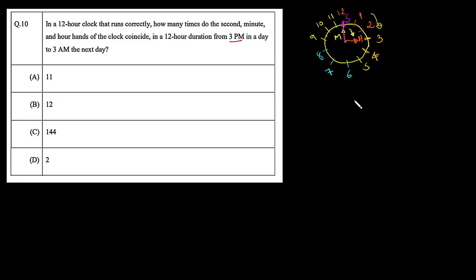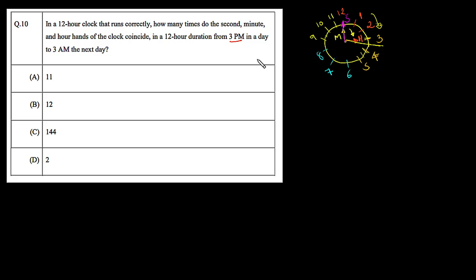So simply we have to check whether the second hand, minute hand, and the hour hand will coincide any time between 3 and 4. We are sure that the minute hand and the hour hand will exactly coincide between 3 and 4, but we are not sure whether at the same time the second hand also coincides with the minute hand somewhere between 3 and 4. If all the three hands coincide between 3 and 4, then we can say this will also happen between 4 and 5, 5 and 6 in the same way. And if they do not coincide between 3 and 4, then we can say this is never going to happen between any 2 hours.